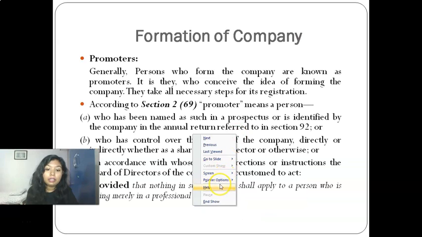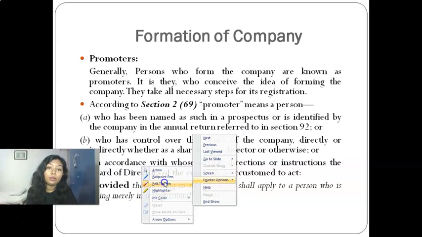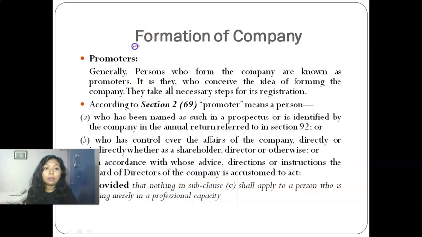Now, starting with the topic formation of companies. Formation of companies means how the company will be formed. What is the procedure regarding it?